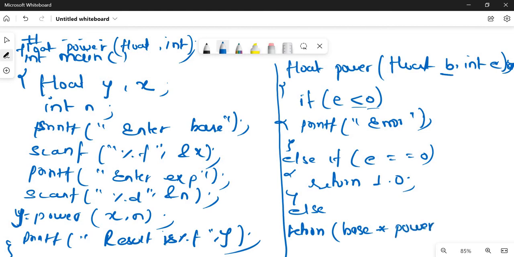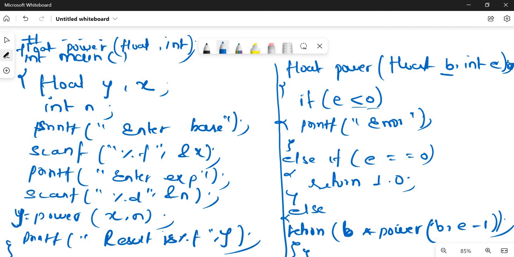Sorry, we have written it as b, not base, so let me correct it. b into power(b, e minus 1). Okay, that's all. So how is it going to work?